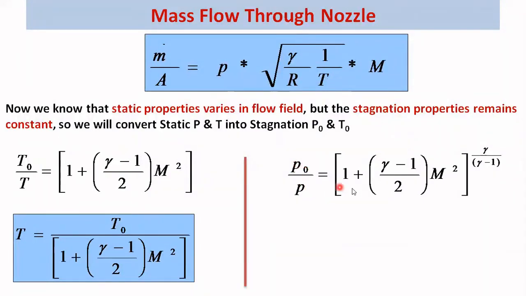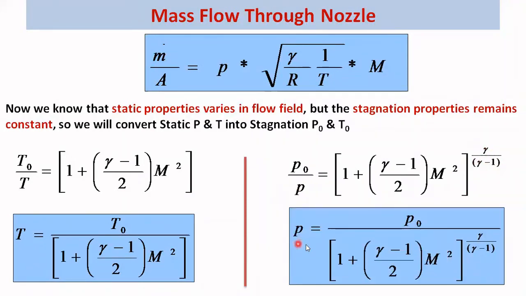Similarly, we can write for the pressure ratio also. P0 by P is the same term, 1 plus gamma minus 1 by 2 M square, only here we have to raise it to the power gamma upon gamma minus 1. So we can write static pressure as P0 upon this whole term, 1 plus gamma minus 1 by 2 M square, raised to gamma upon gamma minus 1. Now we can put these values of static temperature and static pressure in this equation, so we will get it in terms of stagnation pressure and stagnation temperature.